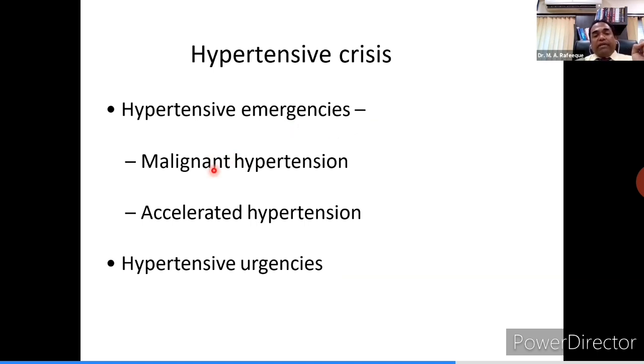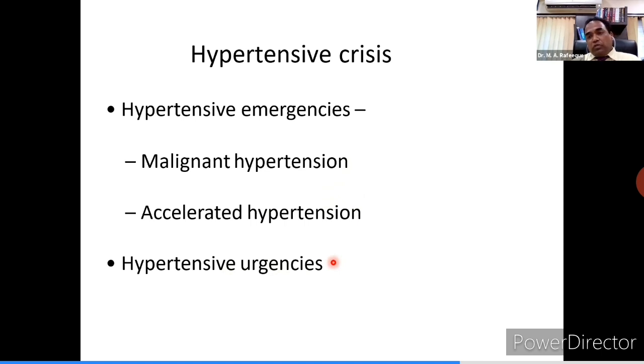Hypertensive emergency again can be divided into malignant hypertension and accelerated hypertension. In malignant hypertension, the patient often has papilledema along with a high BP reading of more than 180 by 120. In accelerated hypertension, the patient may have a sudden surge in blood pressure above his normal value, going above 180 or 110 with target organ damage without papilledema. In hypertensive urgency, there will be only slight elevation in blood pressure, there is no target organ damage.